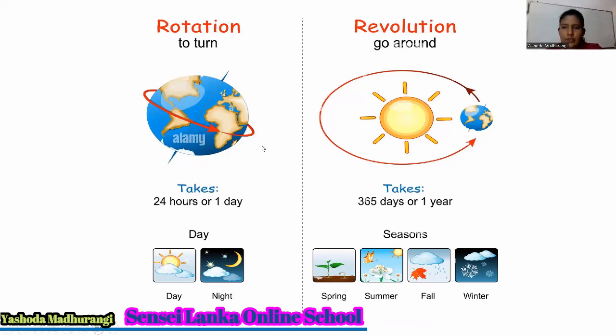Do you know these words? Now we are in grade 8. I hope you know. Rotation. Look at this picture given here. Related to rotation, there is a picture for you. What is meant by it? Can you see this red arrow?